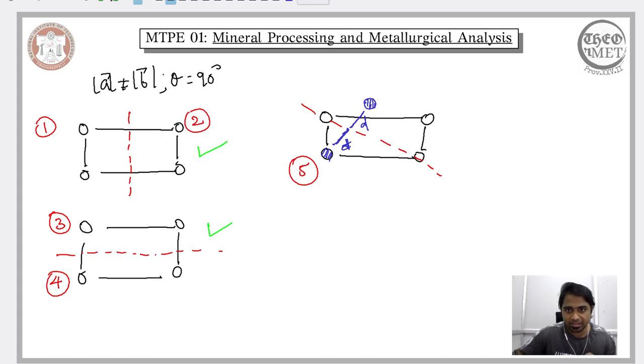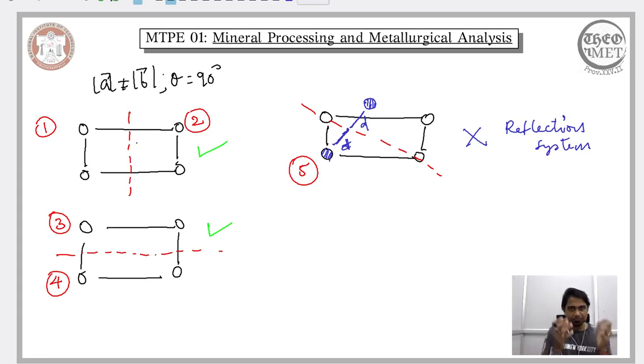So ideally, in the rectangular mesh, the entities are present here, here, here, and here. But if you place the mirror along the diagonal, and then consider the mirror image of this section here, we notice that in this case we do not observe reflection symmetry. So let me repeat, in all these cases, when we place the mirror vertically or horizontally, the sections were the mirror image of each other.